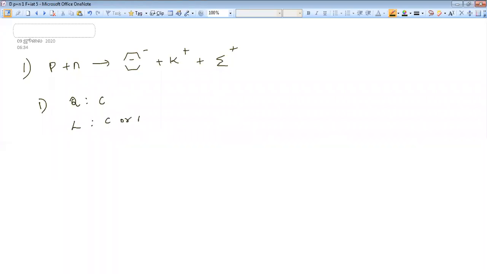Lepton number, conserved or not conserved. Baryon number, isospin, third component of isospin. I hope you are doing it.